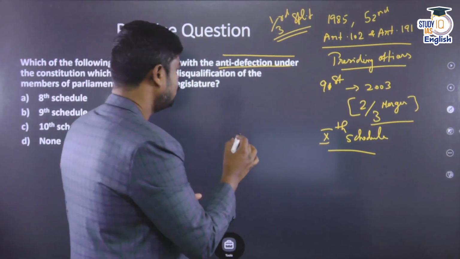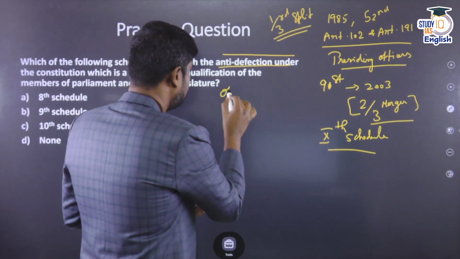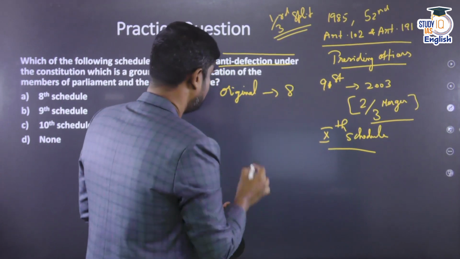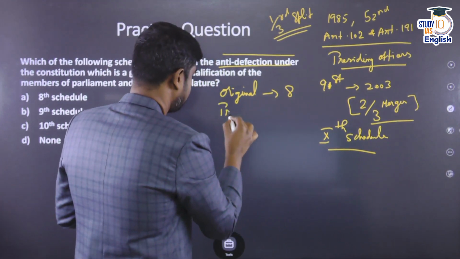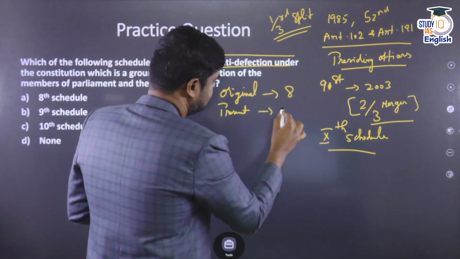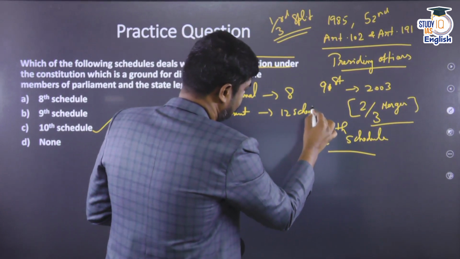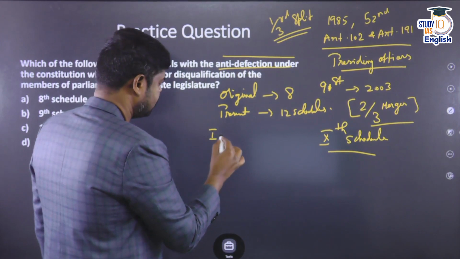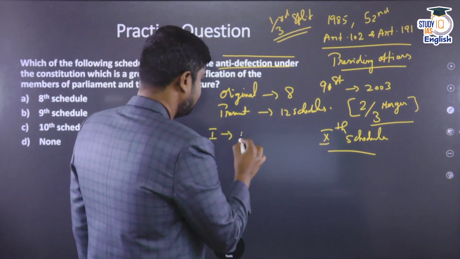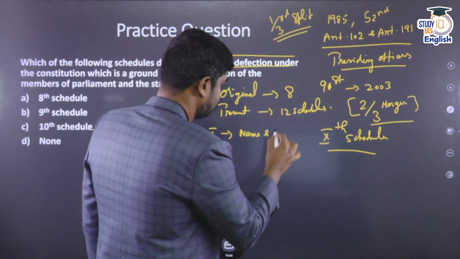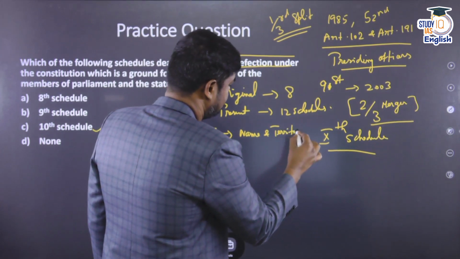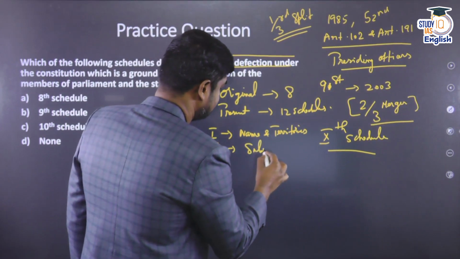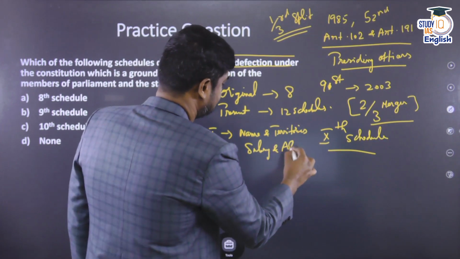There are 12 schedules in the Constitution. The original Constitution had 8 schedules, so this is also very important. Originally there were only 8 schedules, but today we have 12 schedules in the Constitution. So try to remember all these schedules as well. What is the first schedule of the Constitution? The first schedule talks about the name and the territories of the Union. And the second schedule talks about the salary and the allowances of certain members.